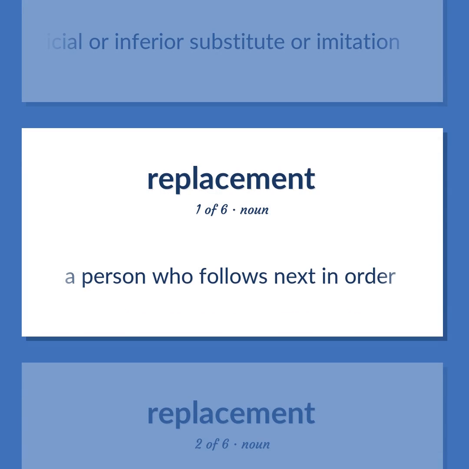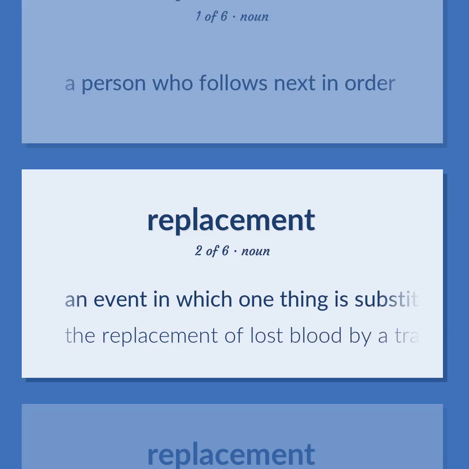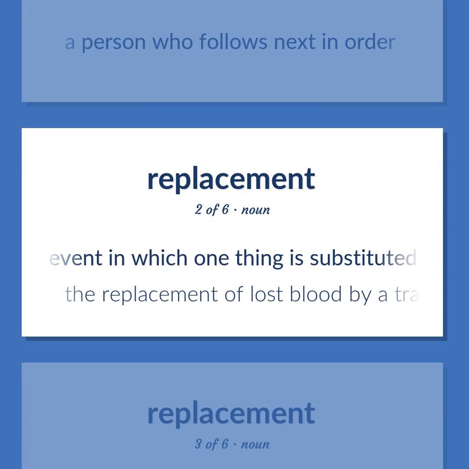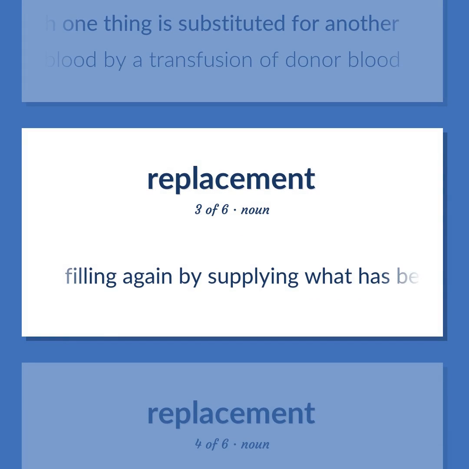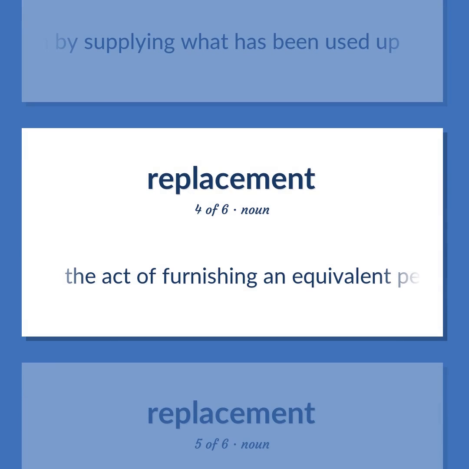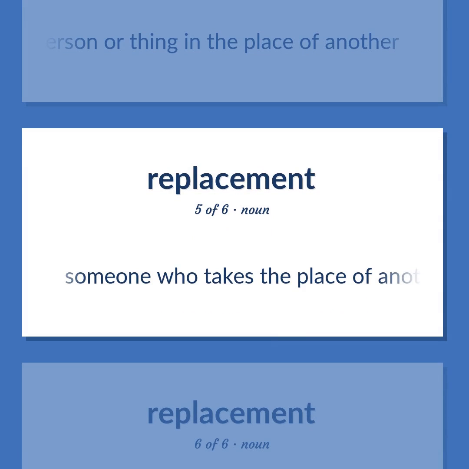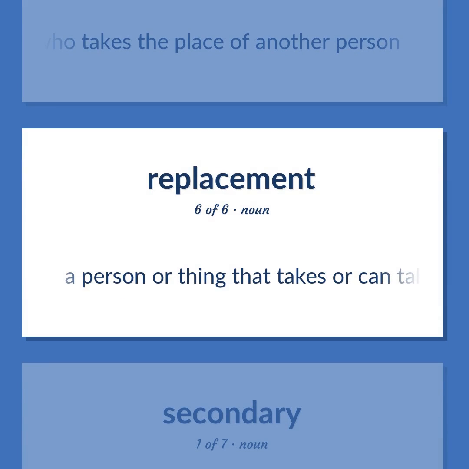A person who follows next in order. An event in which one thing is substituted for another. The replacement of lost blood by a transfusion of donor blood. Filling again by supplying what has been used up. The act of furnishing an equivalent person or thing in the place of another. Someone who takes the place of another person. A person or thing that takes or can take the place of another.